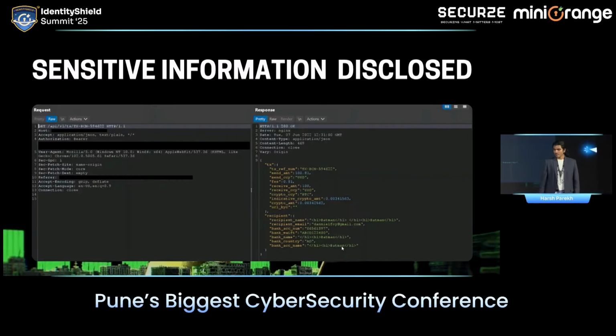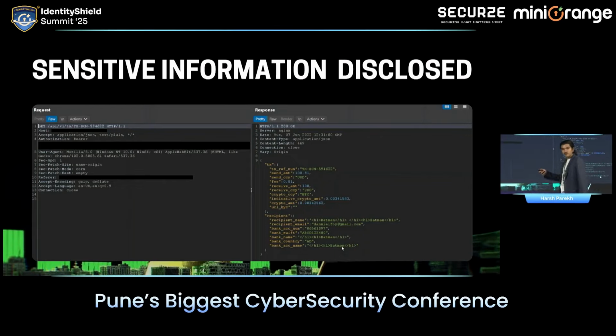After that, this is actually a wallet plus trading exchange kind of platform, not exactly an exchange. This is just a normal vulnerability, again a broken access control, where on the right side, in the response where the recipient parameter is fetched, those are my bank details. Those are dummy details while testing, but in reality, on changing the ID from 59462223, if we increment the IDs, whatever transactions are conducted on the platform, the bank details of the other users were fetched and came to me. So this is again a critical issue, and this was identified in a very well-known platform.